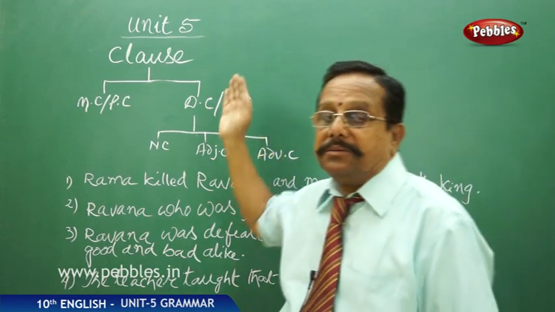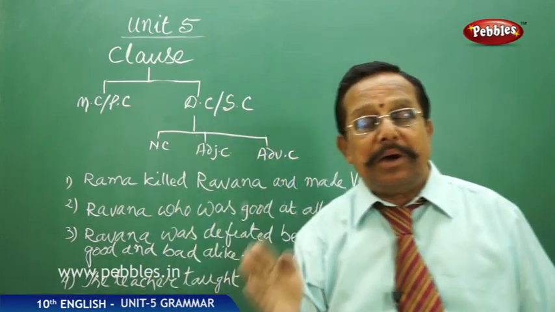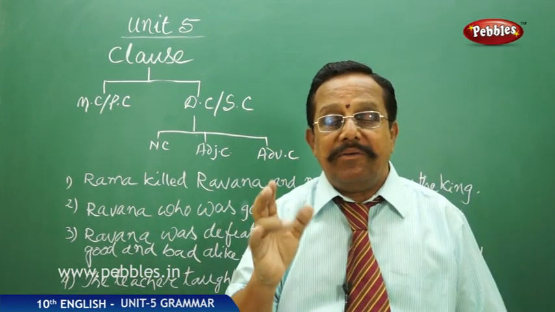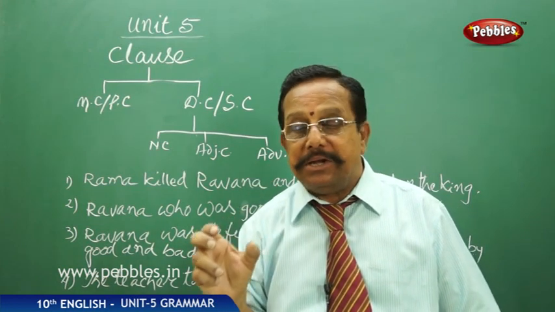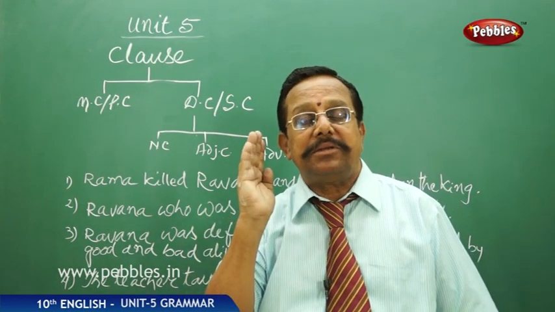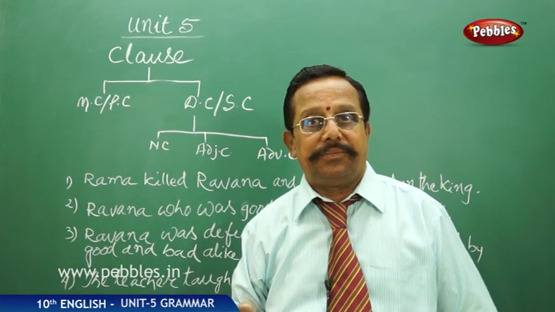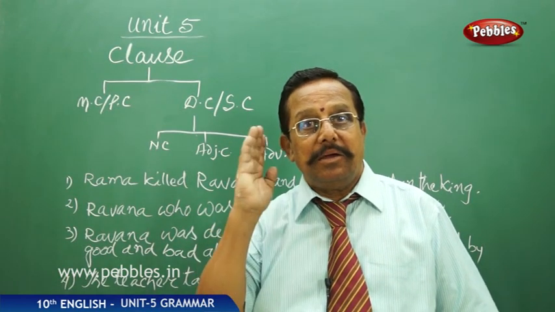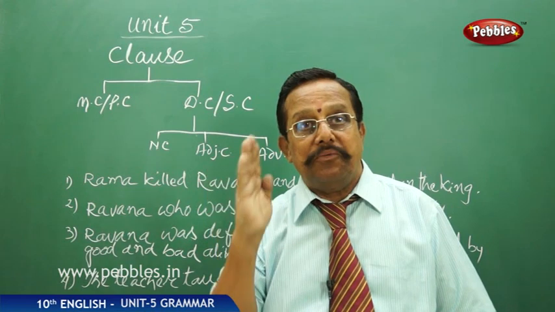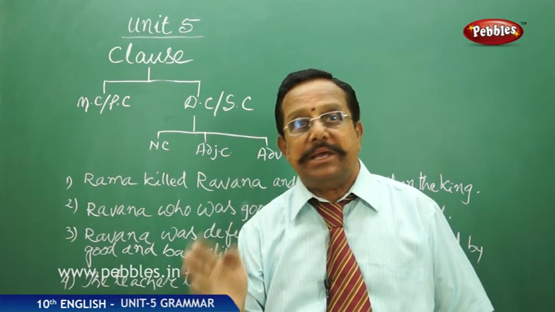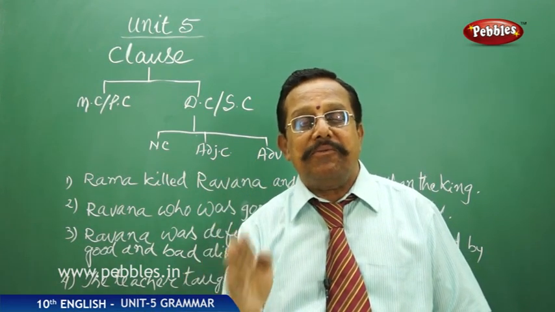Now what is a clause? A clause is a group of words having a separate, complete sense, which has a verb with it. Once again, a clause is a group of words having complete sense and a verb within it.